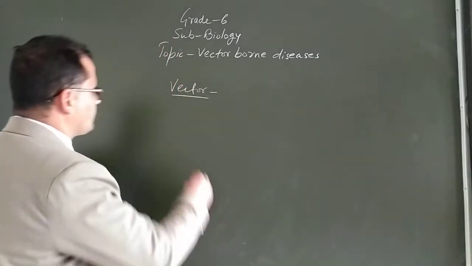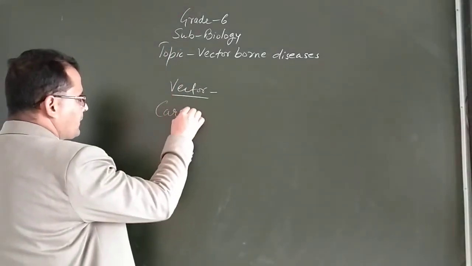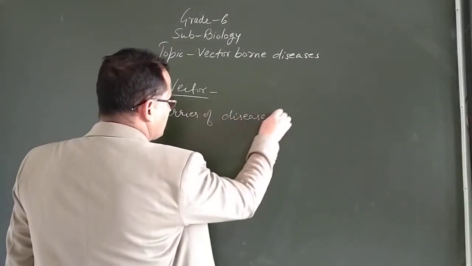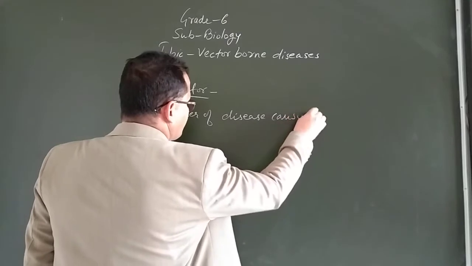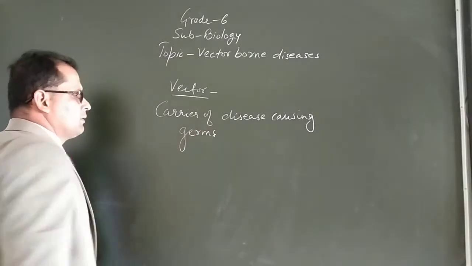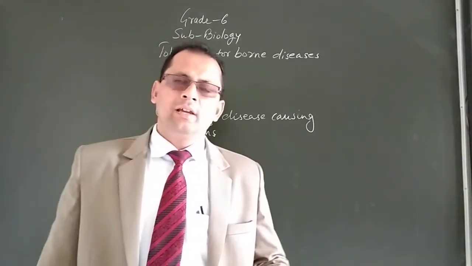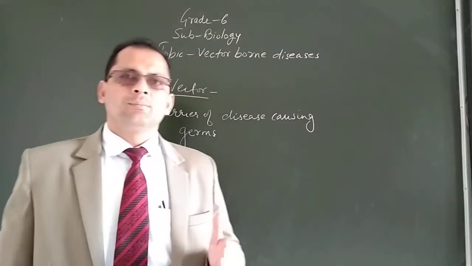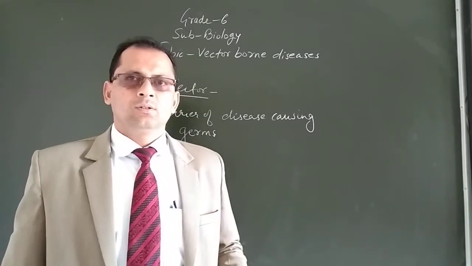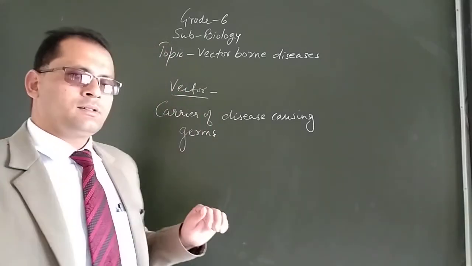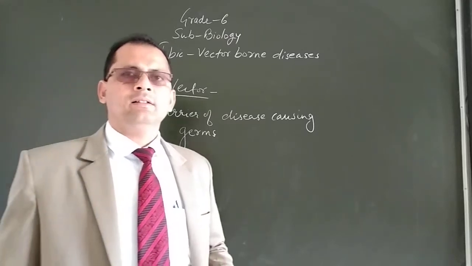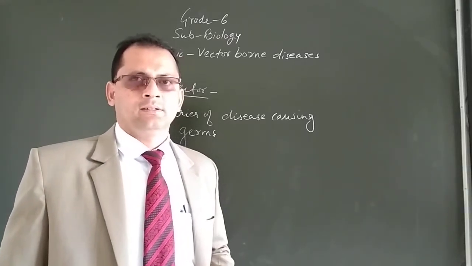So these vectors, what are they? Carriers of disease causing germs. Means what they will do, they will carry the germ from one place to another place. So these are vectors. These are carrying the germs which cause disease.